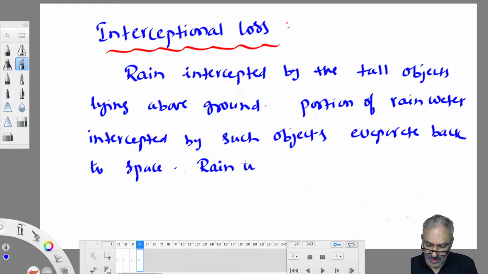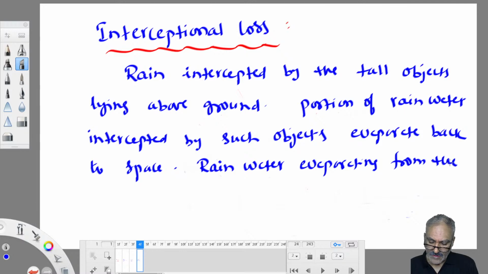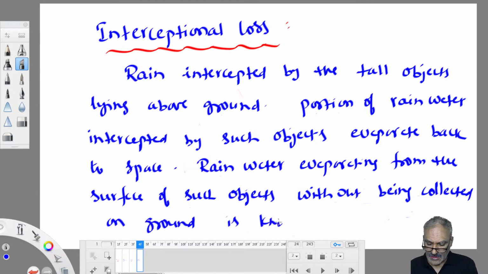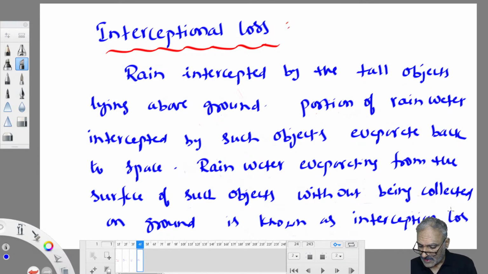So, rainwater evaporating from the surface of such objects without being collected on the ground is known as interception loss. See, now whenever rain occurs all of a sudden when you are walking on a road,